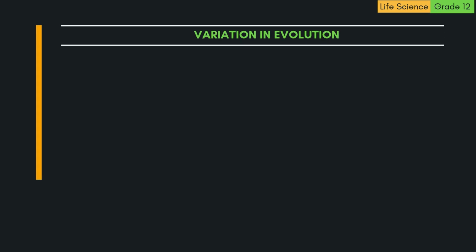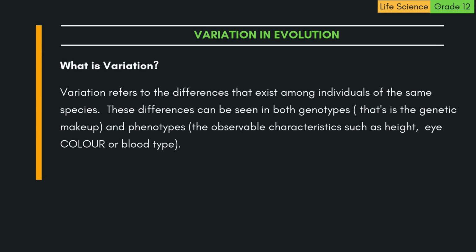Life Science Grade 12. Variation in Evolution. What is variation? Variation refers to the differences that exist among individuals of the same species. These differences can be seen in both genotypes, that is the genetic makeup, and phenotypes, the observable characteristics such as height, eye color, or blood type.